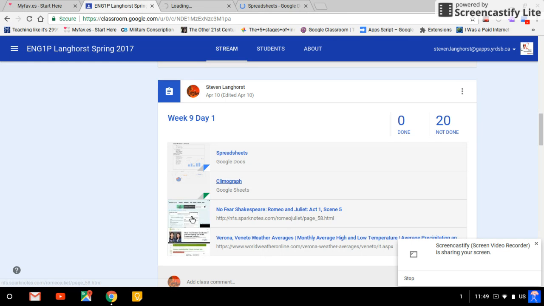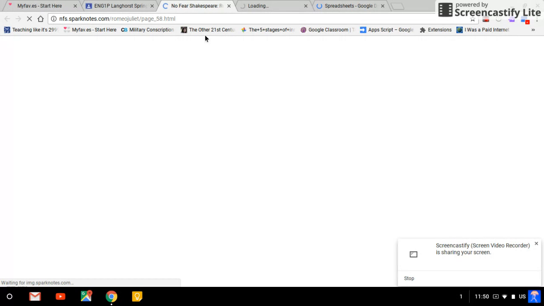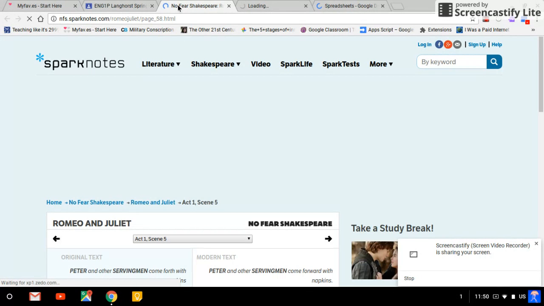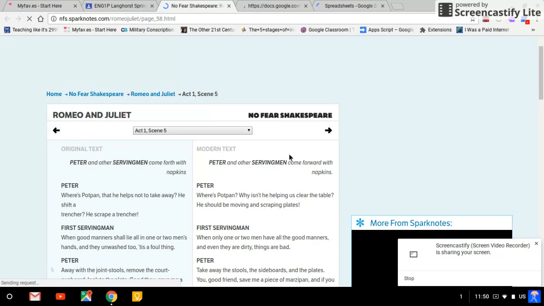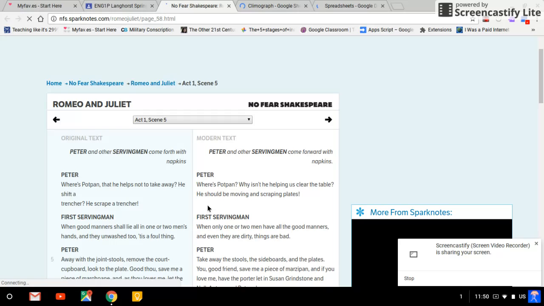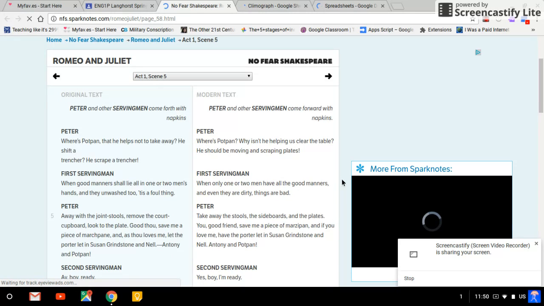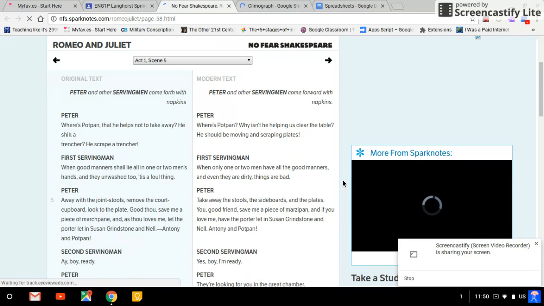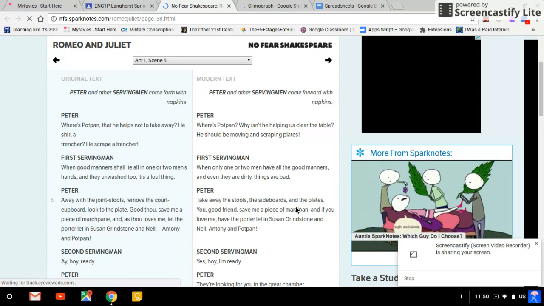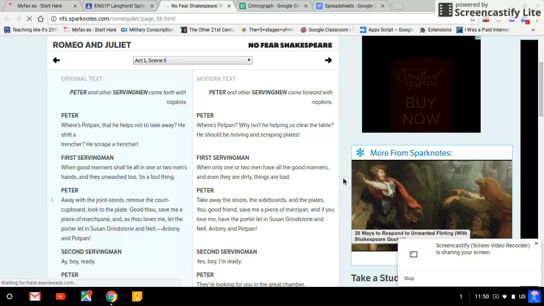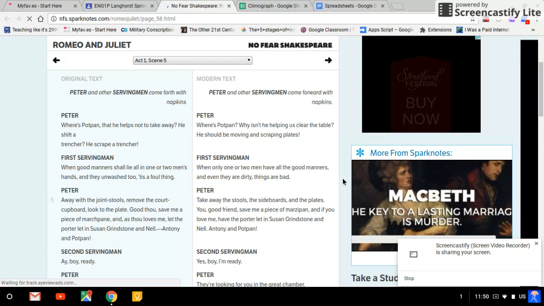The No Fear Shakespeare one. Essentially what I did was on the day that we taught this, I went through what happened at the last part of Act One, and basically it's the result of the man Peter delivering the notice to tell people to come over to the party at the Capulet House, and the party itself is actually happening in this scene.